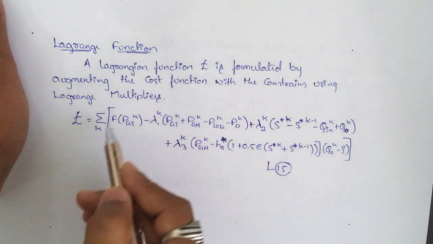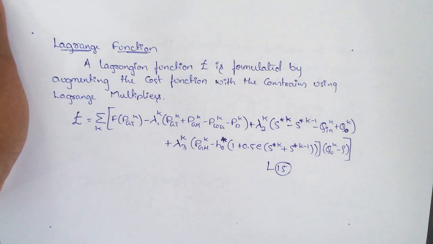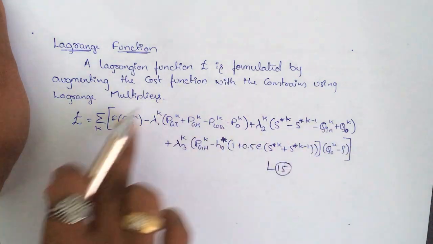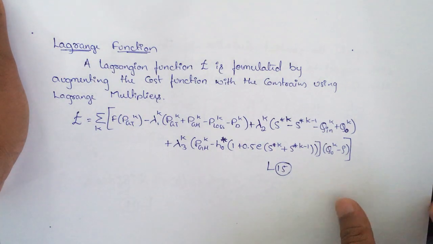All this is represented as equation number 15. The Lagrangian tries to augment the cost function and the constraints into one equation, making it simpler to understand.